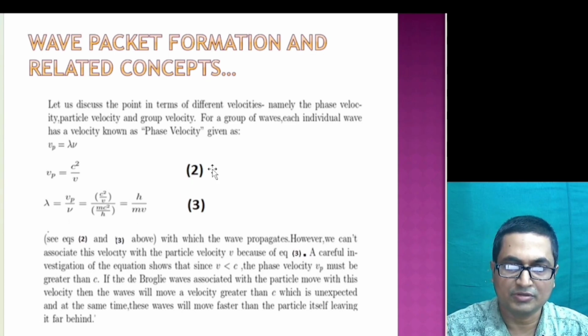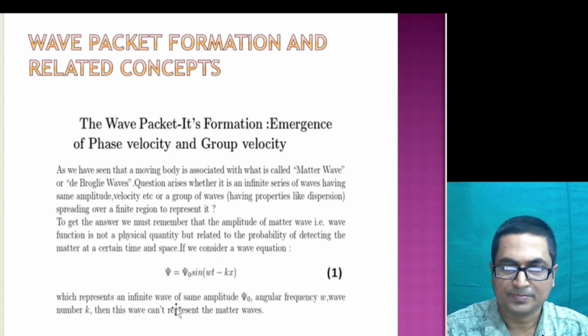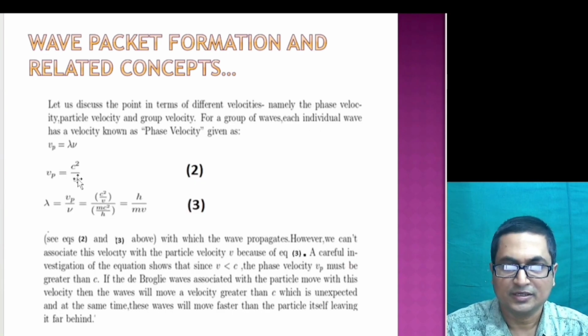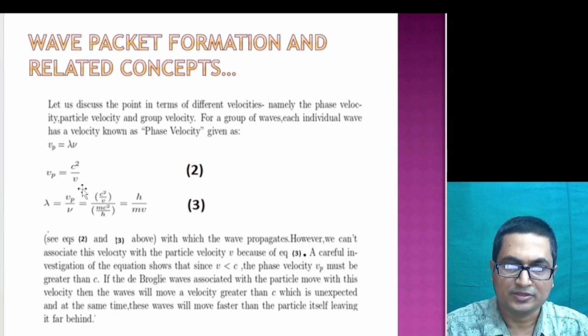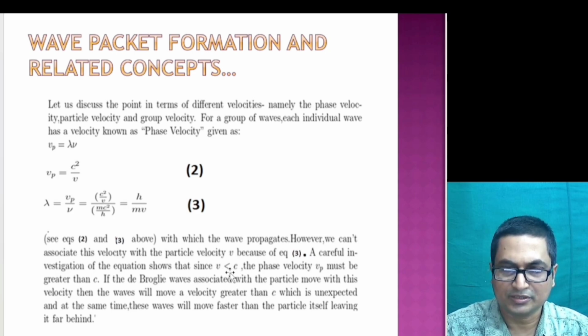These 2 and 3 we have already discussed in our earlier videos, and with this we see that if we consider an infinite train of waves, all having the same amplitude, then we have the same velocity for all the waves, and that is the phase velocity, given by equation 2 as shown here. Now if you look at equation 2, since v is the material particle velocity and v is always less than c, that means Vp is greater than c.